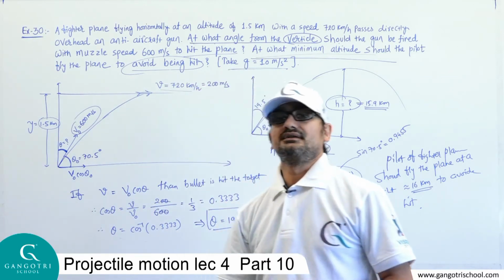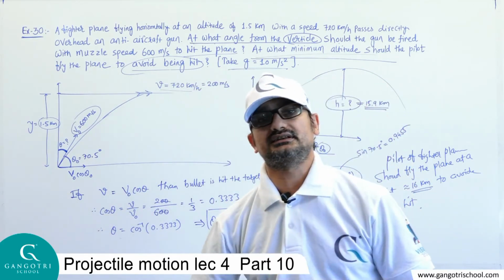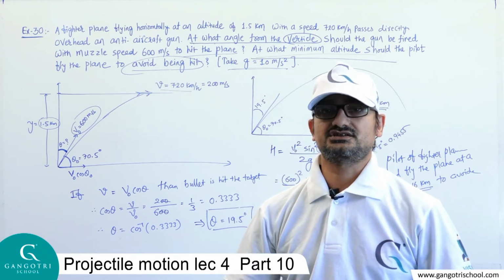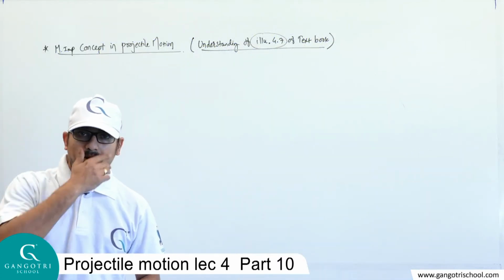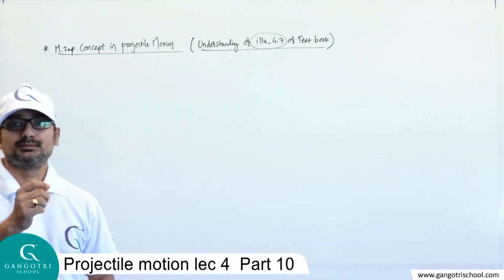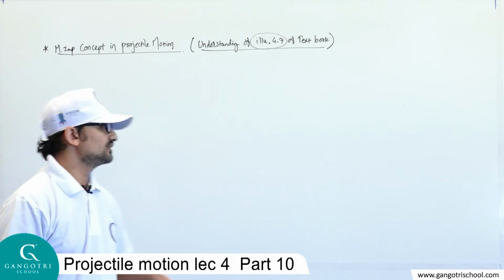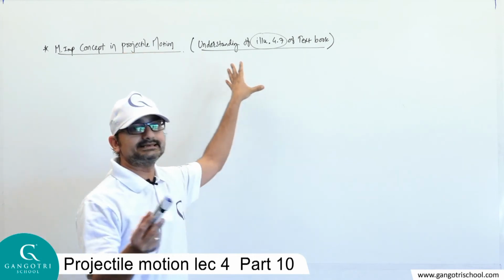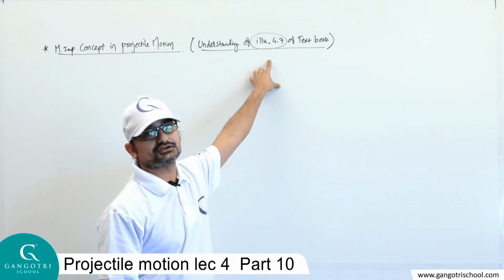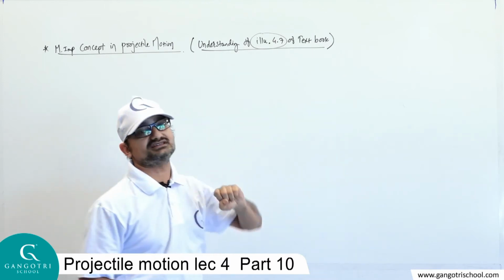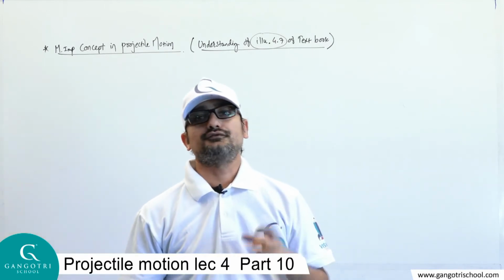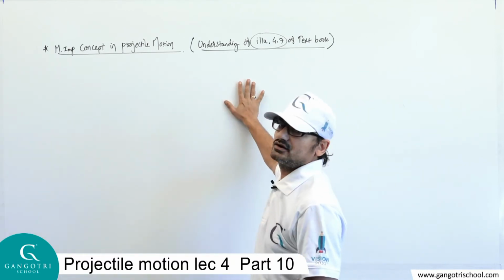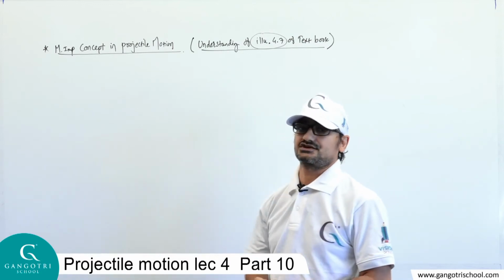It's a good sum. Now, as I said earlier, in the topic of projectile motion, let's discuss some extra tricky points in the next session. So now, dear student, I am going to explain one most important concept about projectile motion, and also an easy understanding of one of the illustrations of the textbook, that is number 4.7. An easy explanation of illustration 4.7 is also involved in this discussion.